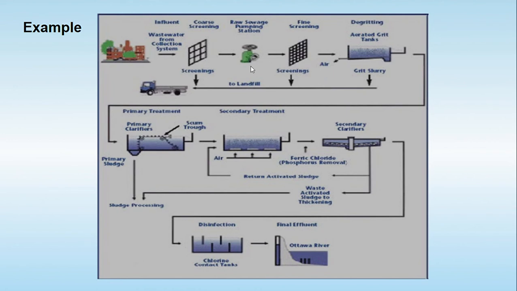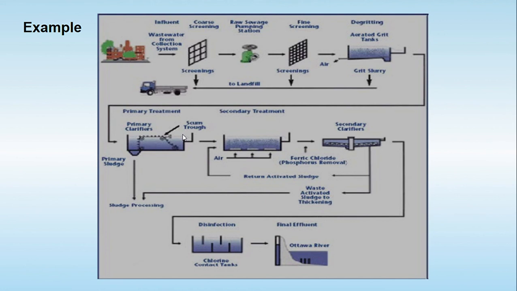The waste generated from the coarse screen, fine screen, or grit removal goes for landfilling. Once this is done, most of the suspended material, from the fine up to the biggest, is assumed to be removed, and then the water is allowed to pass to the various types of clarifiers, where it is given the primary treatment and the secondary treatment.